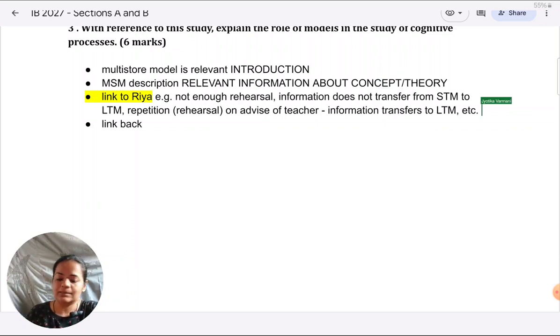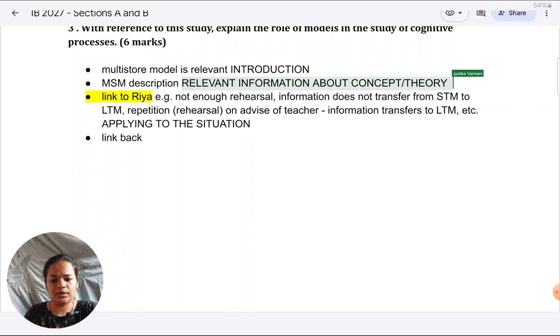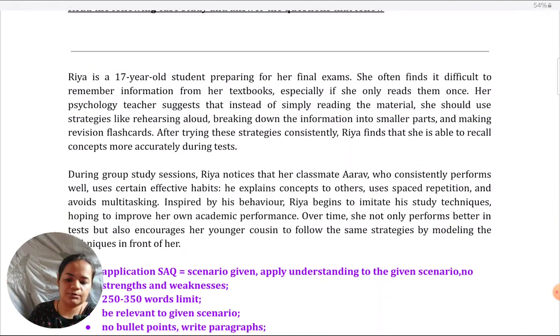Next is application, the key subtle difference which counts for everything, applying to the situation. Whatever relevant information we have given about the concept or theory in the second paragraph or second point, that is what we apply here. All of that, what was relevant, we apply here. I didn't do it while reading out the scenario, but that's a good way. You should not write in the question paper, but when you're practicing, you keep on writing like this, and in the question paper, then